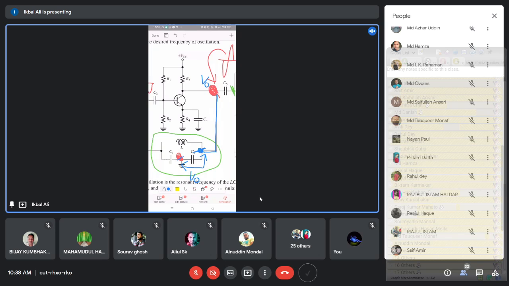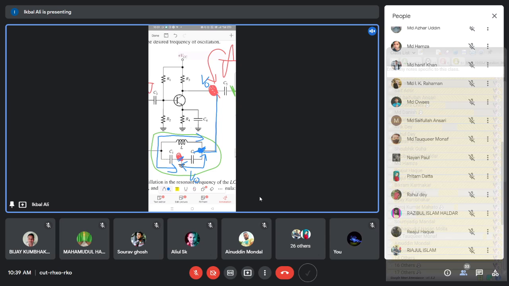Between this output and ground, you have the series combination of L and C1 connected between these two points. Also, you have another electrical path, that is the series combination of L and C1. So the output voltage also appears across the series combination of L and C1.